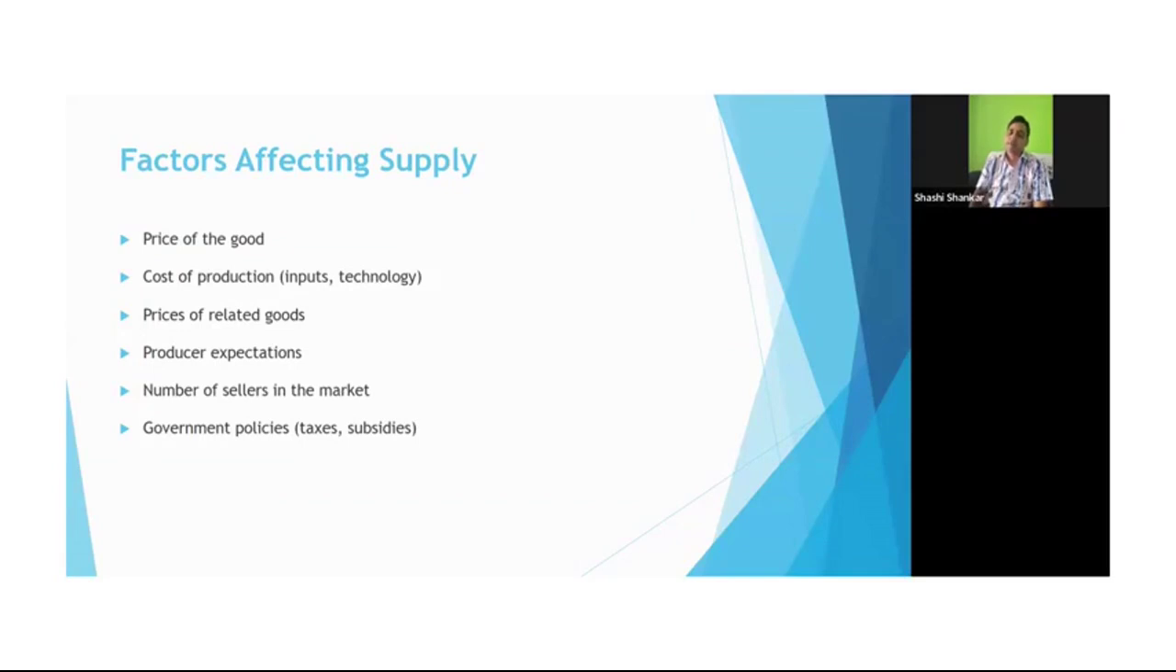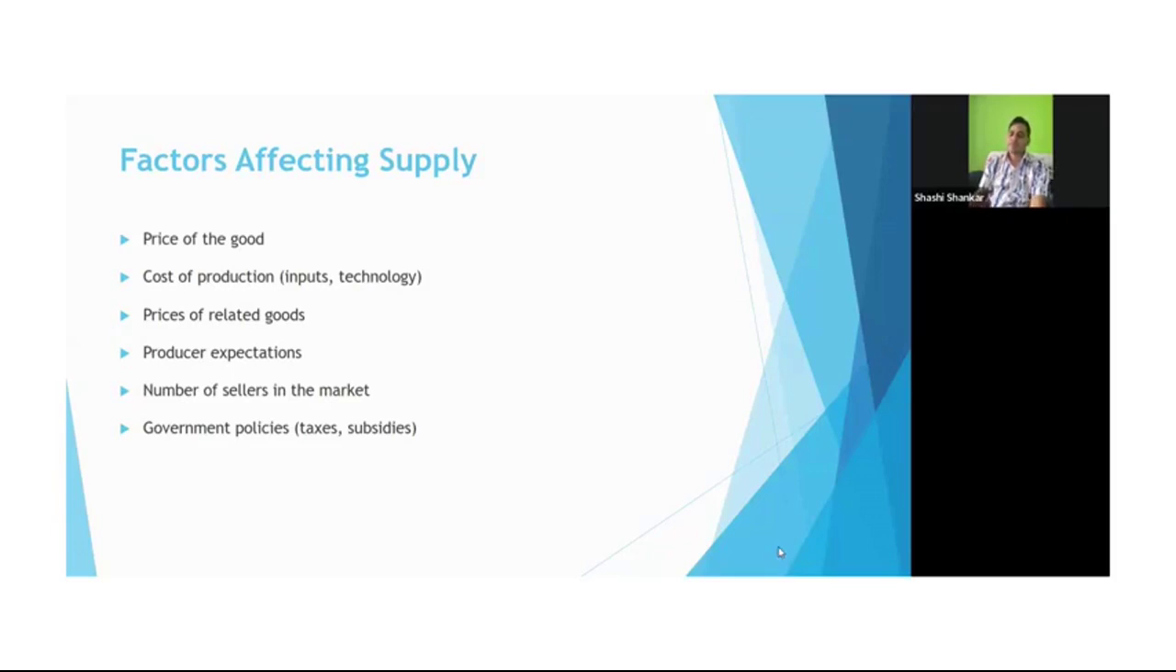Then producers' expectations, so the mindset should be pretty clear for the producers. Next is the number of sellers in the market, which is also crucial. And the last one is government policies. It depends upon taxes. If particular products are taxed higher compared to others, it will impact the price, and lastly the supply as well. So taxes and subsidies are also important factors affecting supply.